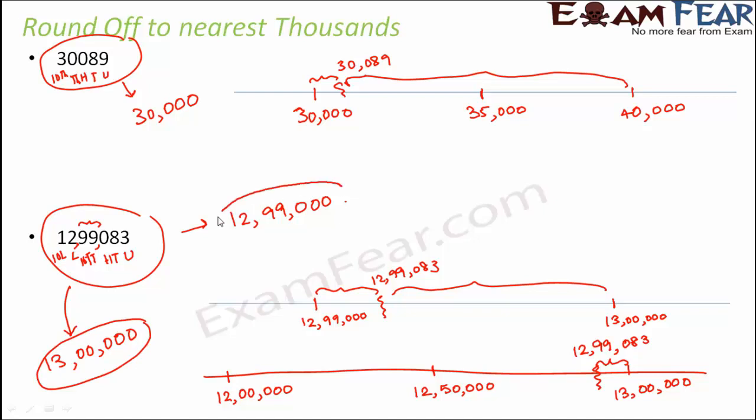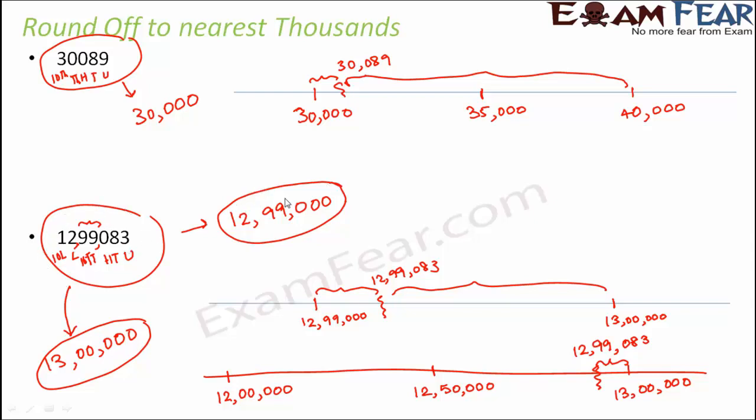So now when you compare these numbers, what do you see? These are nothing but rounding off. So it depends on how closely you want to round off a particular number. Whether you want to round it off to the nearest tens, or the nearest hundreds, or the nearest thousands. So depending on to what extent you want to round off, you would get a number that would be equally closer to that number.